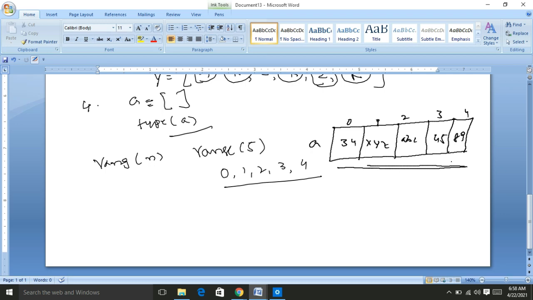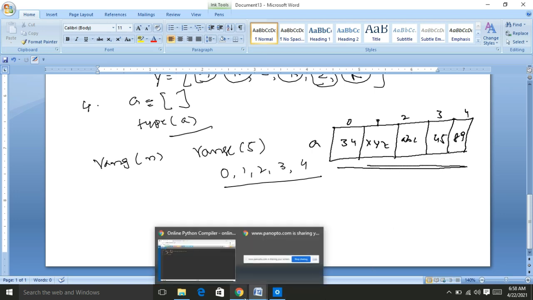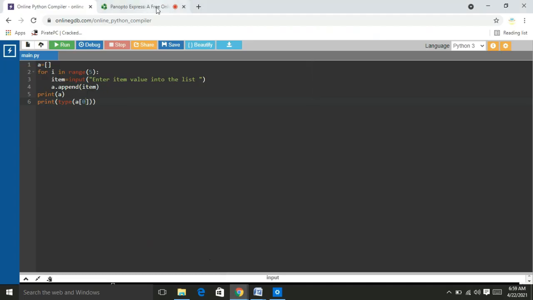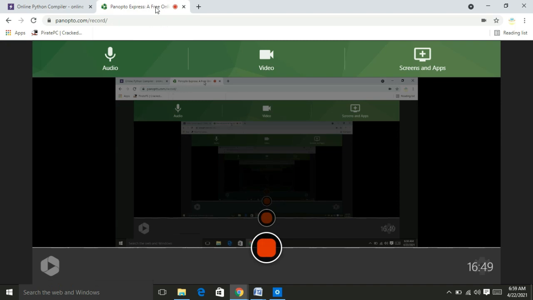Okay friends, I hope that you can understand how to create the list concept. Okay, thank you. In the next session, I will explain how to perform the operations. That means how to access the elements from the list. Thank you.